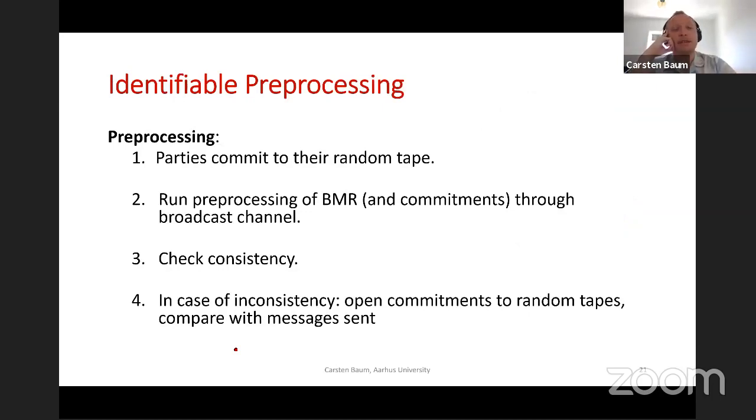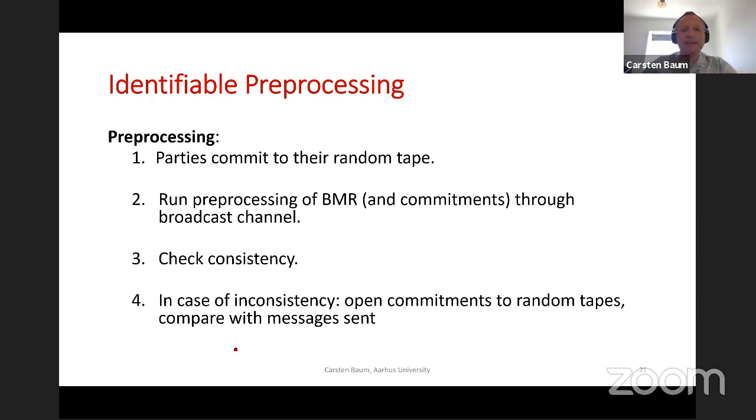We're going to modify the preprocessing of the HSS paper, mixing it together with the IOZ compiler, in the sense that parties again commit to their random tape. Then they run the preprocessing as in BMR, as in HSS, but additionally they generate commitments. This is run through a broadcast channel. They check the consistency of the commitments that they generate.